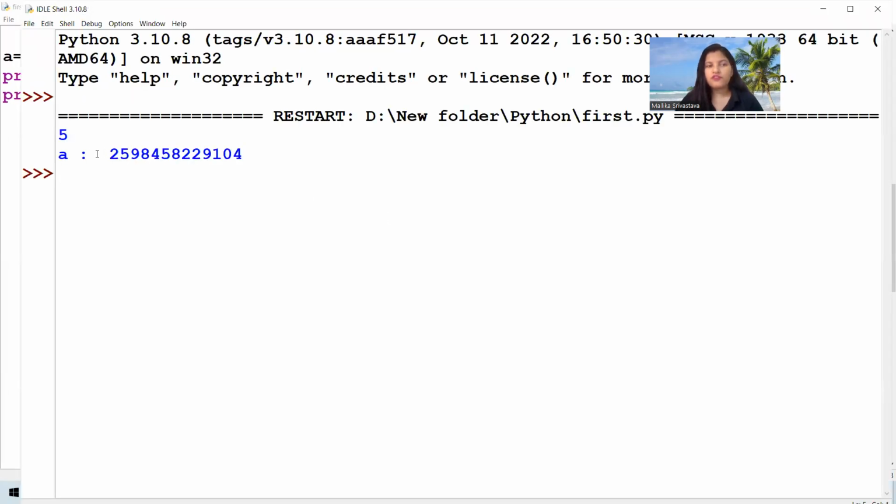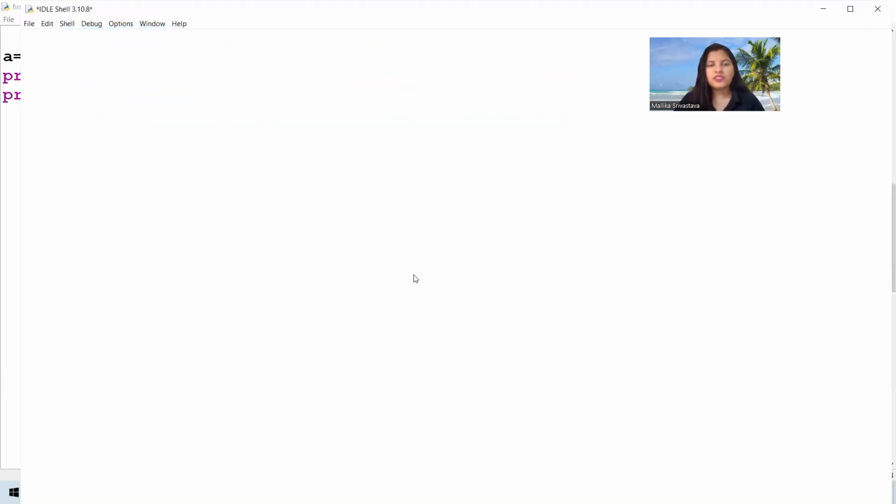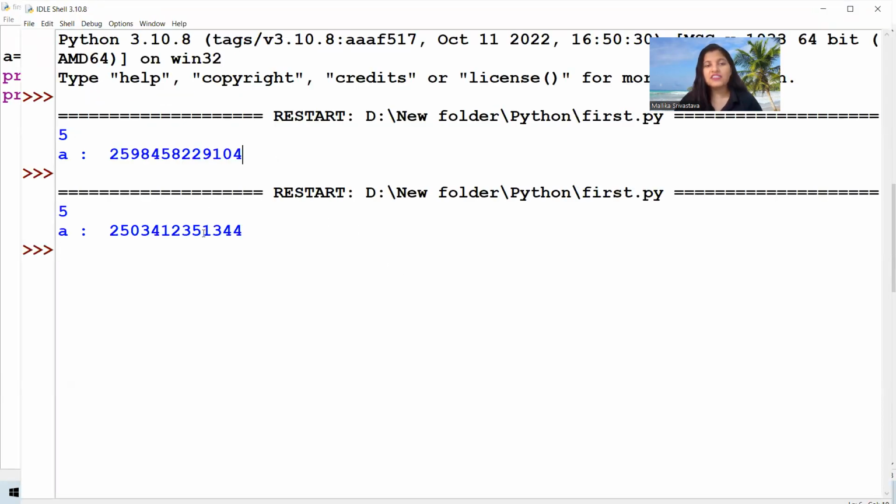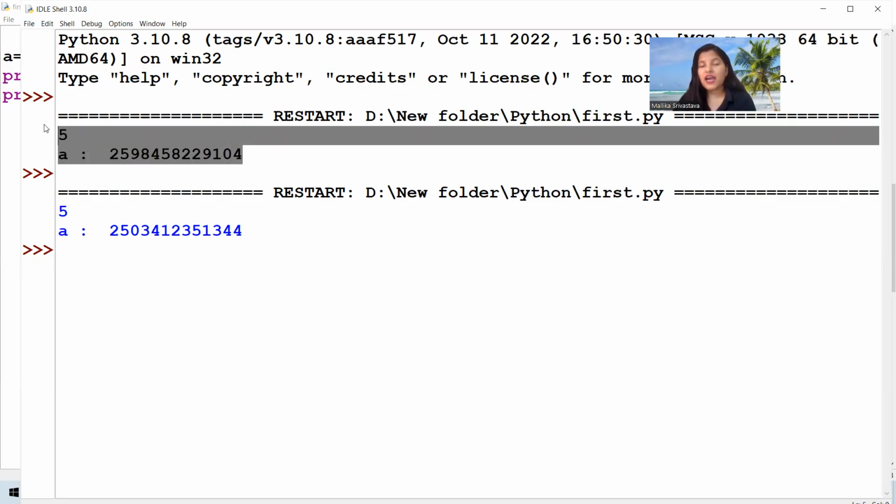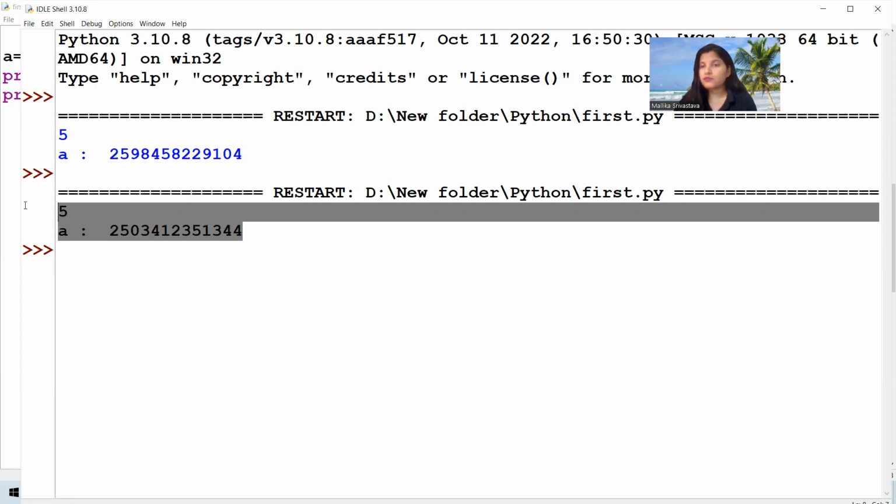See, for 5, this is the ID. Let me minimize it and run this code once again. You can see the ID has changed now. At first this was the object 5, but when you execute the code once again, it doesn't matter whether the object is available in the memory or not, it is removed every time you execute the code. So it is removed from the memory by the garbage collector and a new one is created.